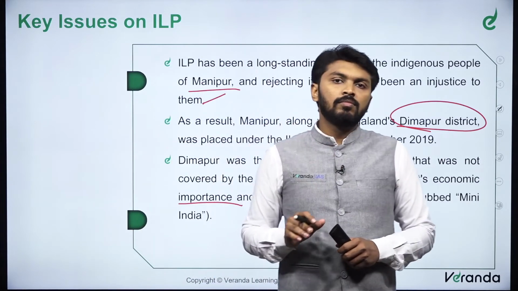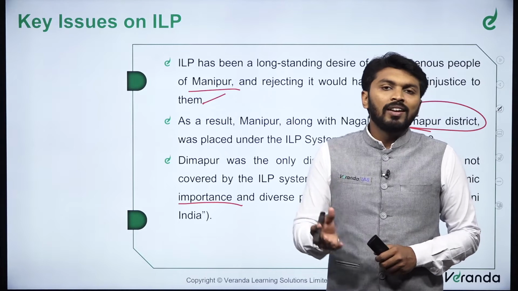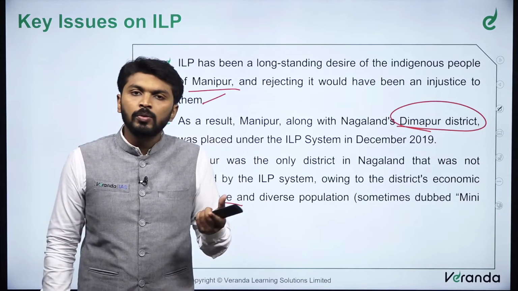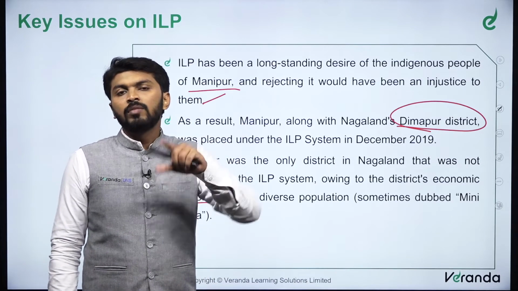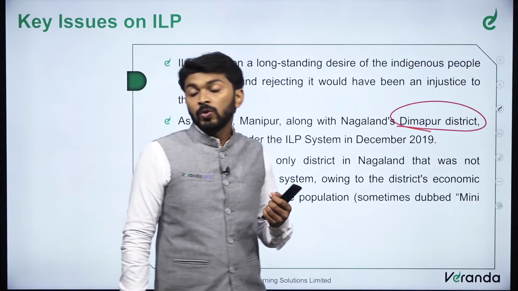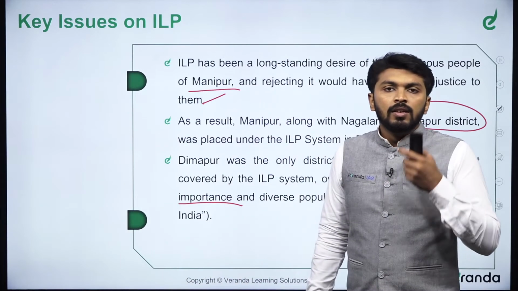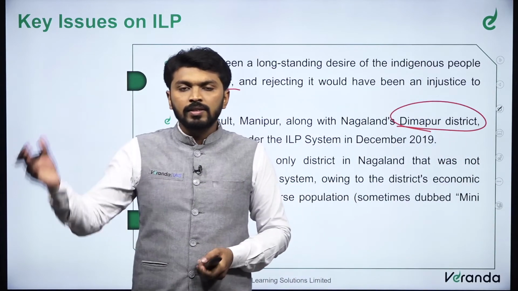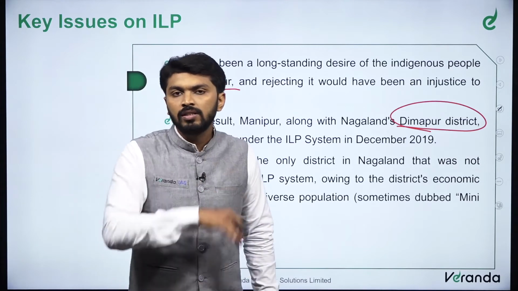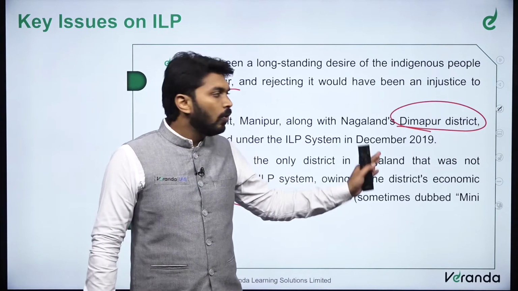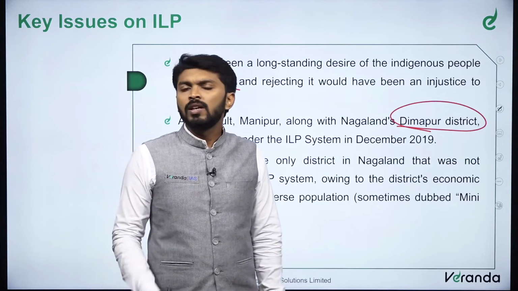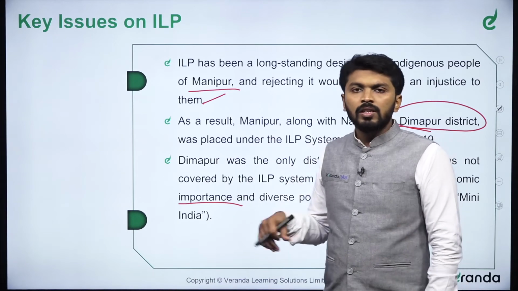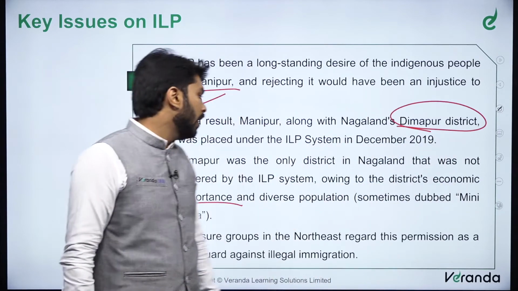See, consider a hypothetical example. What if ILP system is introduced in Bangalore? So then will Bangalore continue as a cosmopolitan city, or will it become a local city? So it will transform itself into a local city. So that is what ILP actually does. It effectively stops outsiders' interference, outsiders' communication with the region or with the place. So that is why so far Dimapur was not included in ILP system, but since the locals have been demanding more control over the resources, eventually Dimapur was also introduced into the ILP bracket.